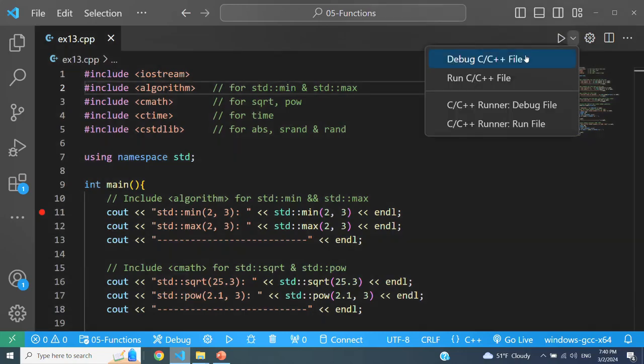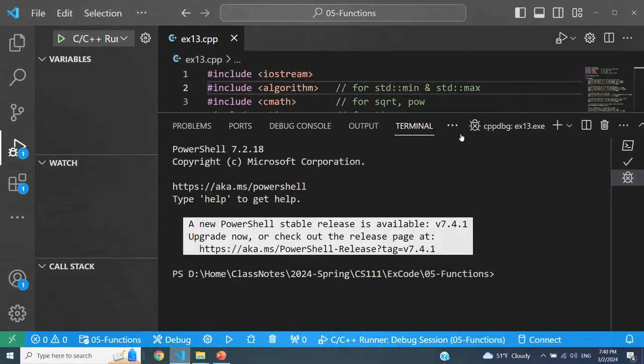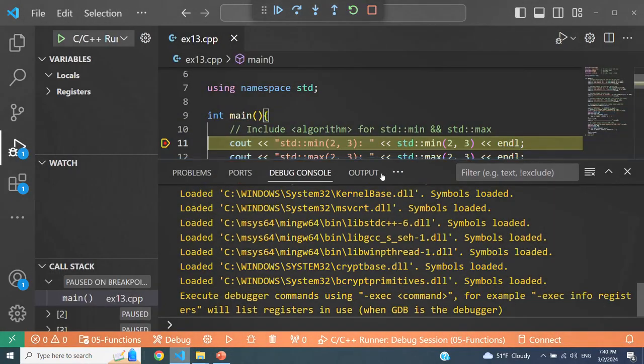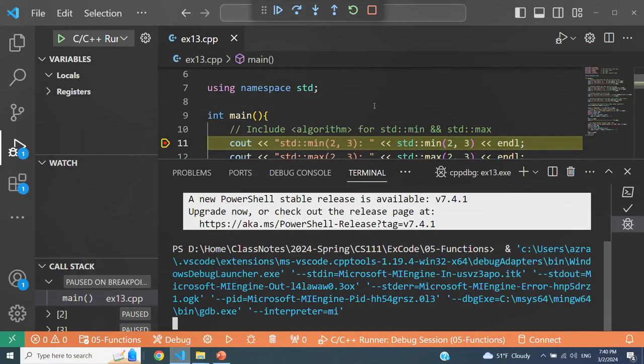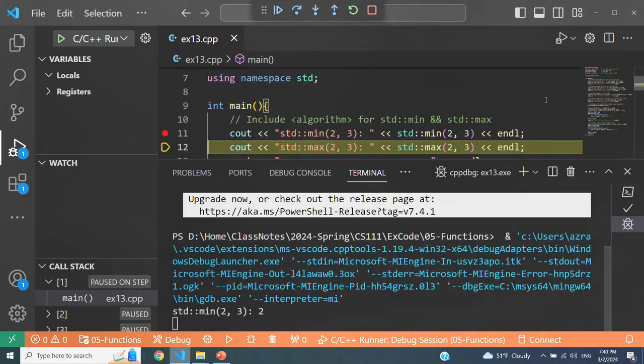So let me go step by step so that you can see what values they produce. These are self-explanatory. Their names tell you what they are doing. When you call minimum, it's going to return the minimum of those two values. So minimum of 2 and 3 is obviously 2.